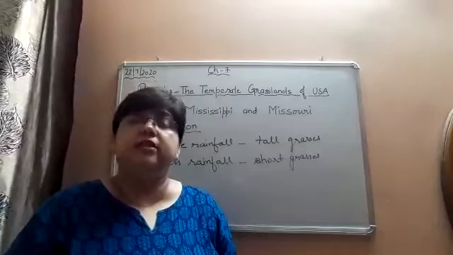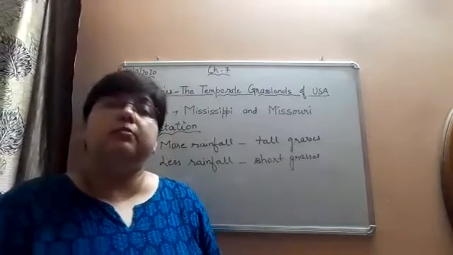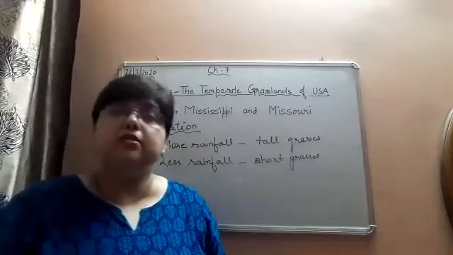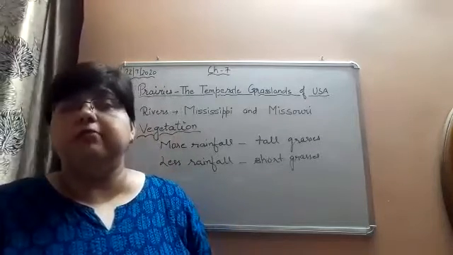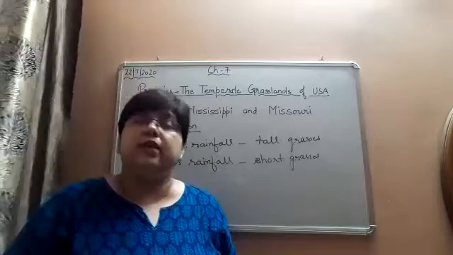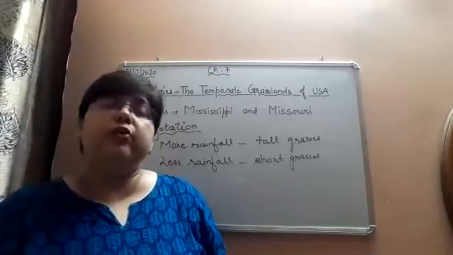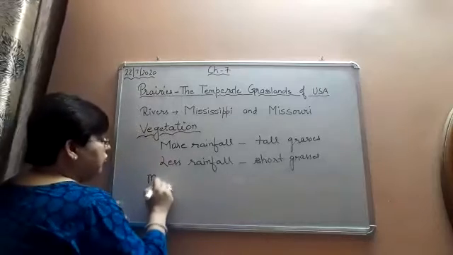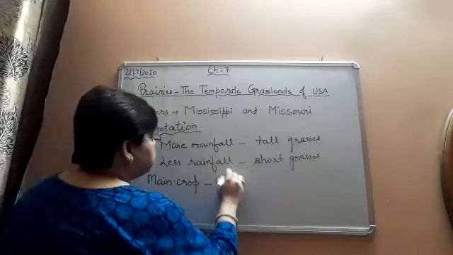Now what are ranches? I discussed ranches with you yesterday also. Ranches are commercial farms where animals are reared for their meat, milk and milk products, and agricultural farms are made over these grasslands. Now the soil here is suitable for growing a lot of wheat. The main crop in the prairies region is wheat.